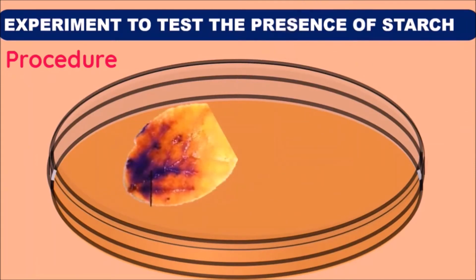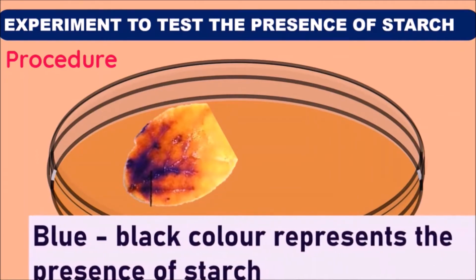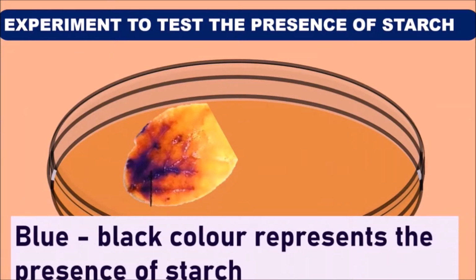We can observe the blue-black colored patches on the leaf. Blue-black colored patches represent the presence of starch.